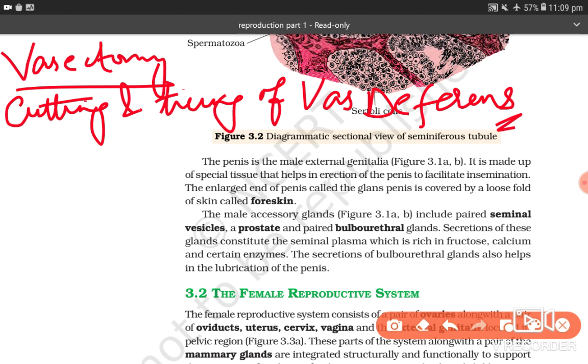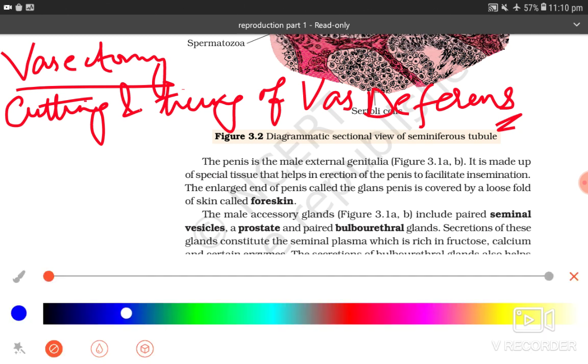And one more thing, I think I am missing something. See, the foreskin, I told you the glans penis is covered by a loose fold of skin called foreskin, and removal of this foreskin is known as circumcision.